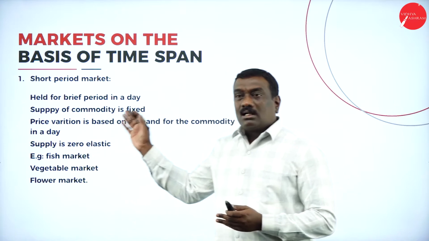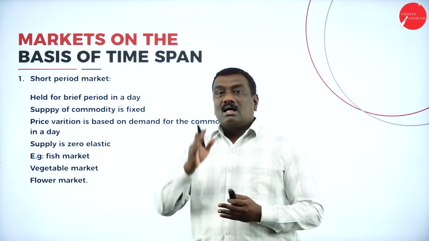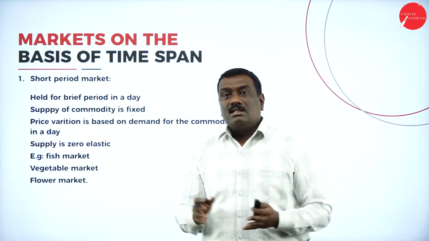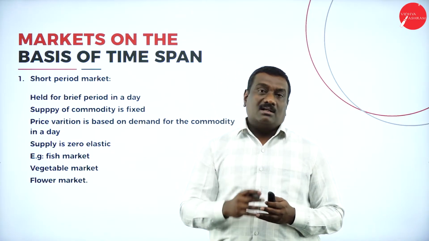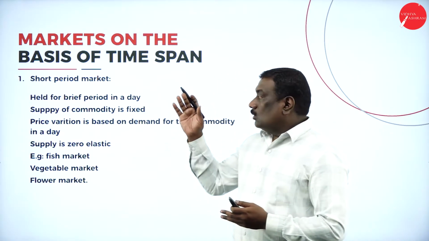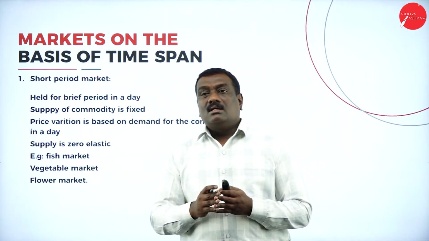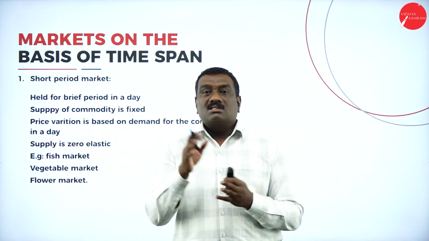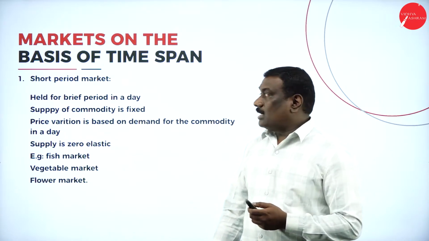Now, what are the goods or the commodities which have been traded? They have been supplied at a fixed rate. Means the commodities, that is the supply of commodities, is in a fixed manner. And who are the traders here? The traders, you can see, that is the merchants and the traders, that is the producers and the traders will be the part of this particular short period market.